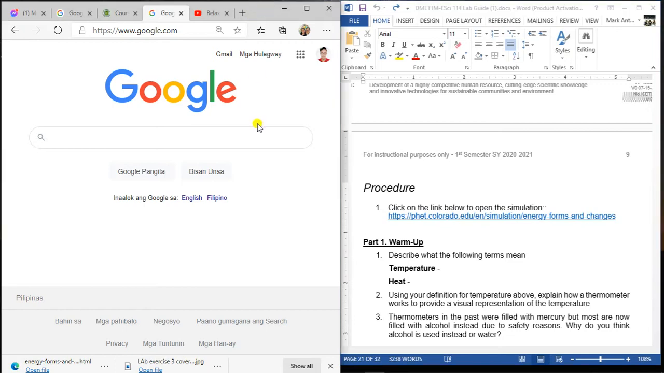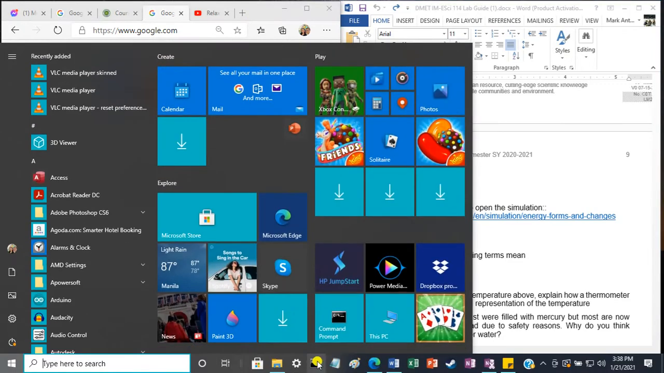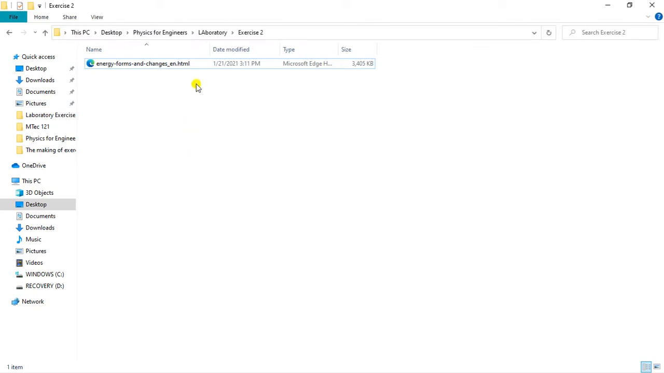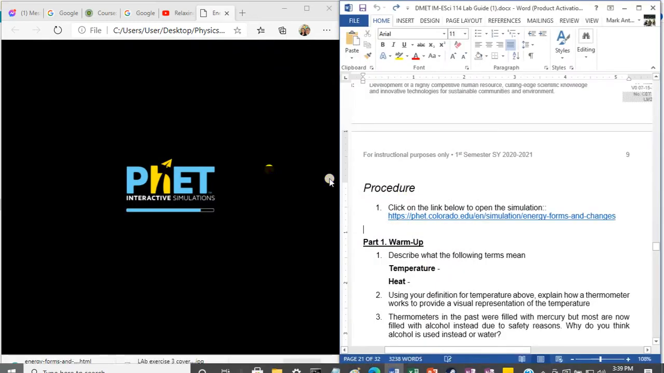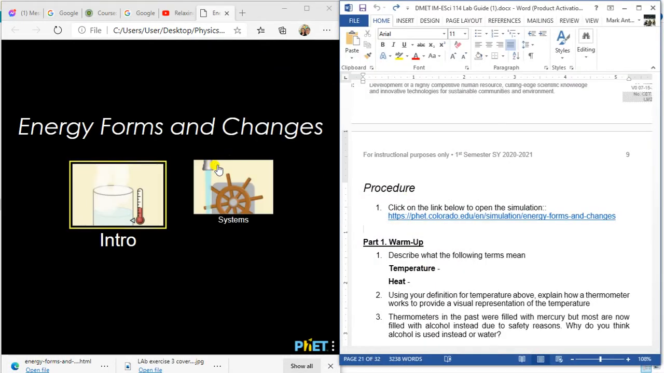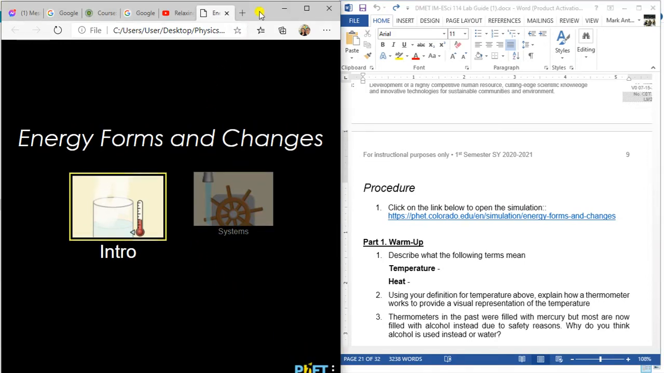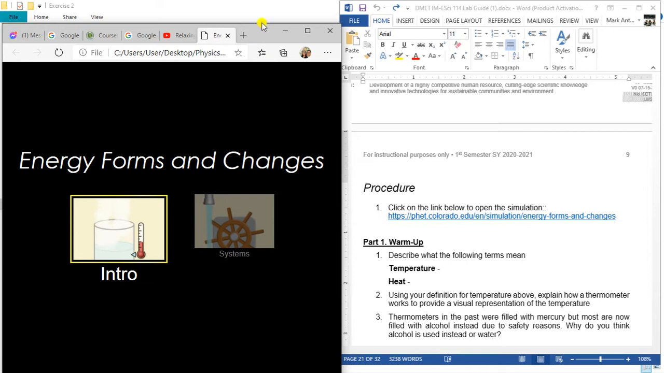So in this exercise, it starts by clicking this link right here, but I already reserved some links for you to use. So we have here my file. Don't worry, I will send this one to you. This is an HTML file of the PhET simulation, energy forms and changes. You can open this one in any browser: Mozilla Firefox, Microsoft Edge, or Google Chrome. Once you click that, you will be directed to the browser, of course. So this is our interactive simulation again by PhET.